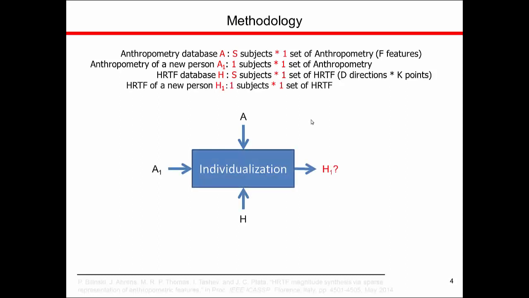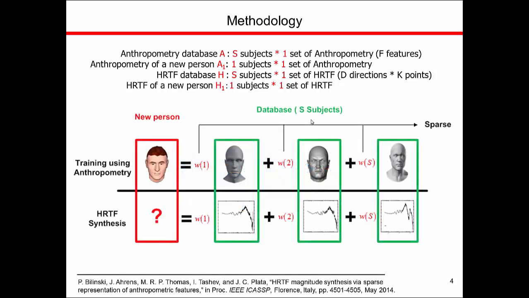For HRTF individualization technique, we consider an approach proposed by Bilinski, Tashev, and so on recently that synthesizes HRTF via sparse representation of anthropometric features. First, they trained a sparse representation based on the anthropometric features and then apply this representation to the HRTF database to obtain the HRTF of the new person. Compared to other HRTF individualization techniques, this method can avoid the problem of anthropometric feature selection.